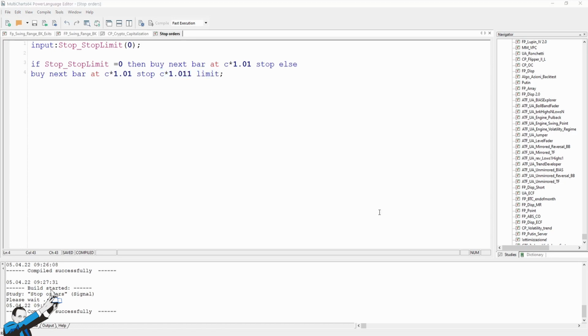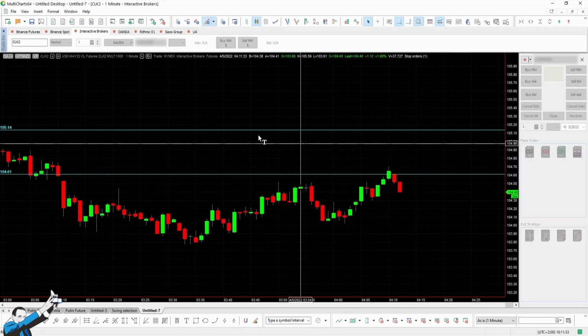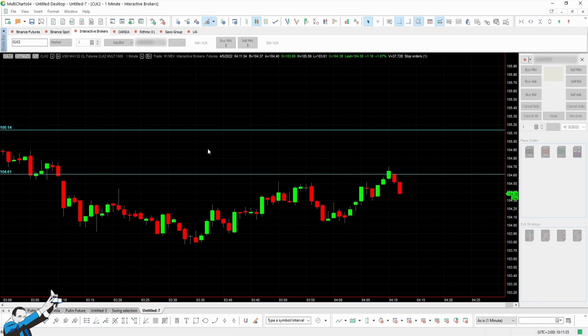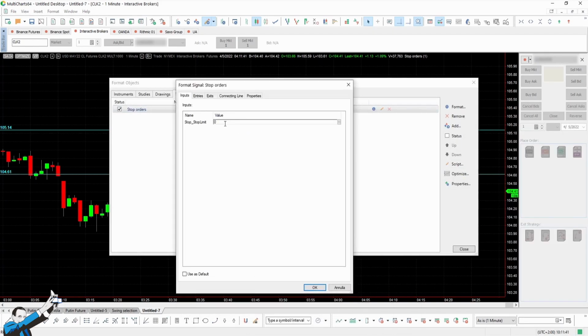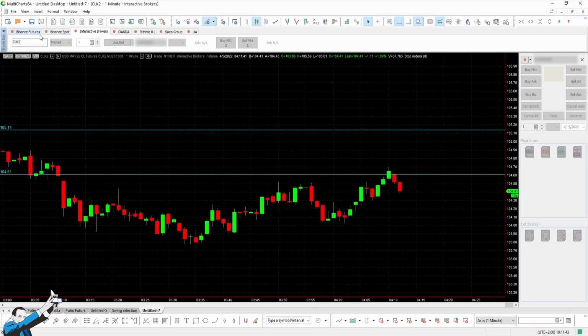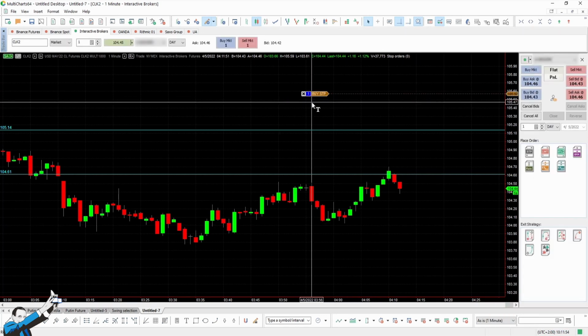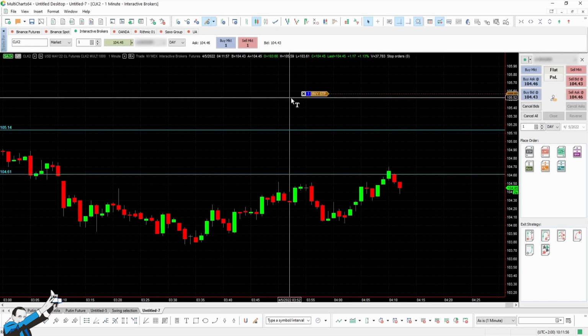At this point, let's go back to the platform. Let's look at the input the system has right now and insert 0, so a traditional stop order. Let's activate the system and see that the system is going to place a stop order. Here it is. Okay. Let's also see what happened on the Interactive Brokers platform.